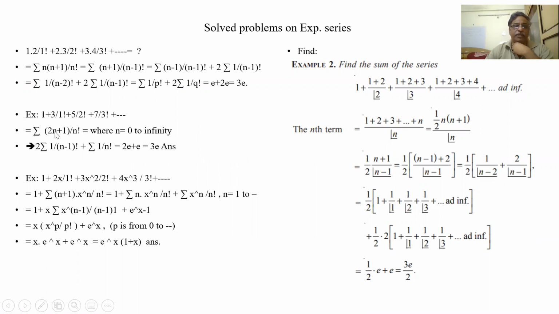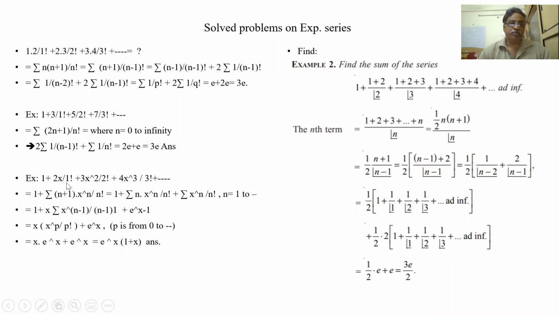So 2n by n factorial, n gets cancelled, so (n minus 1) factorial. 2 into sigma 1 by (n minus 1) factorial plus 1 by n factorial. Here n is 0 to infinity, so automatically it becomes e, and the other also 0 to infinity: 2e plus e, 3e. 3e minus 1 might be wrong. Let us see. If 1 is not there, then it comes 2e minus 1. Let us see this.